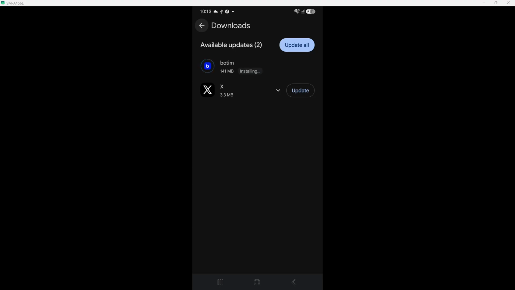Following these steps ensures that you keep BOTIM updated smoothly and efficiently. Regular updates help maintain the app's security and performance. Enjoy your enhanced BOTIM experience.